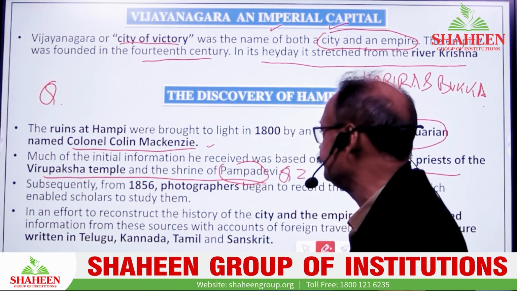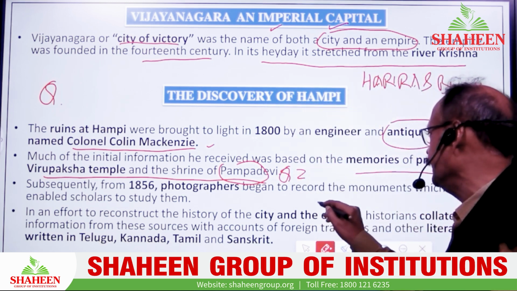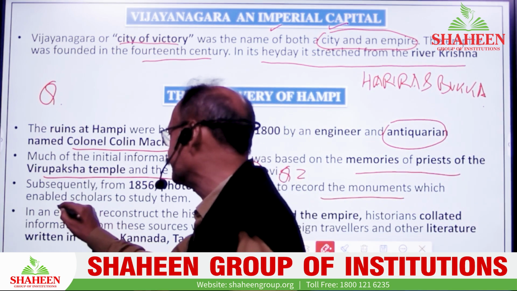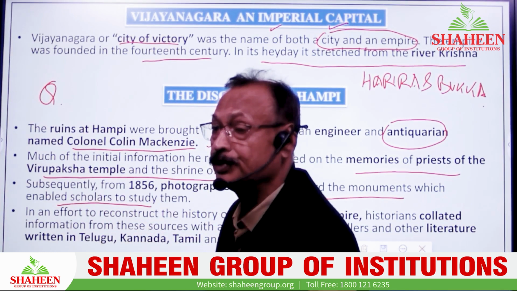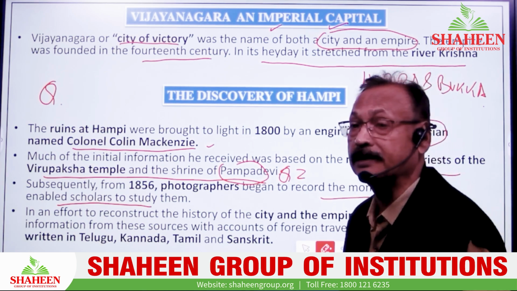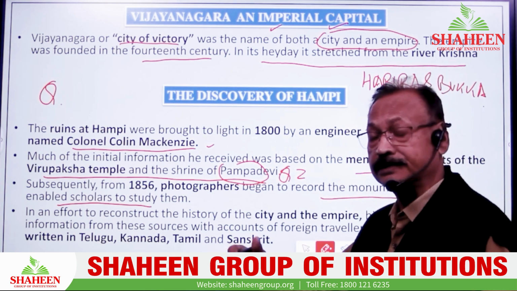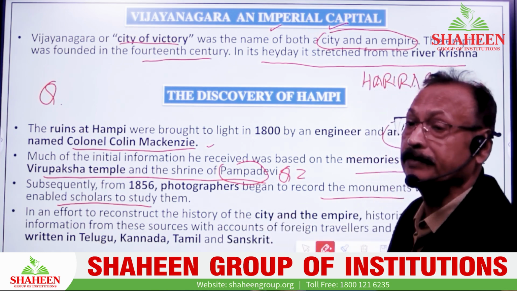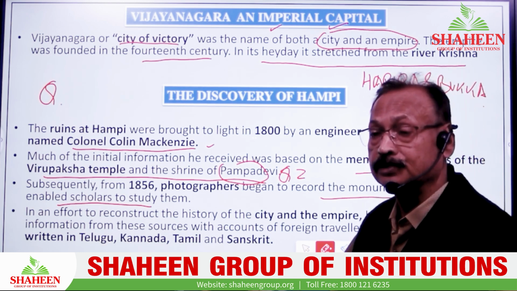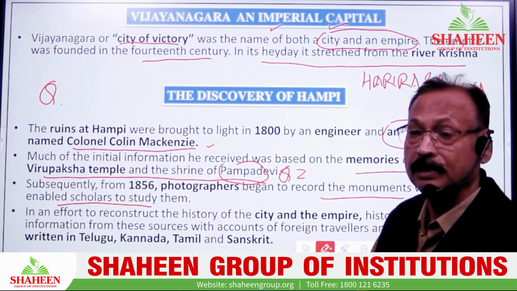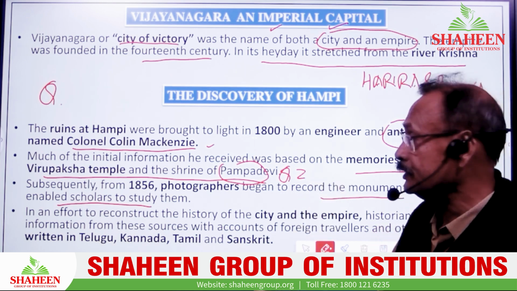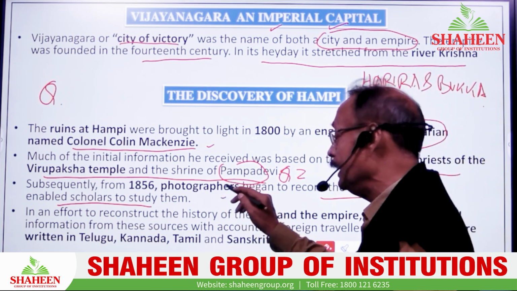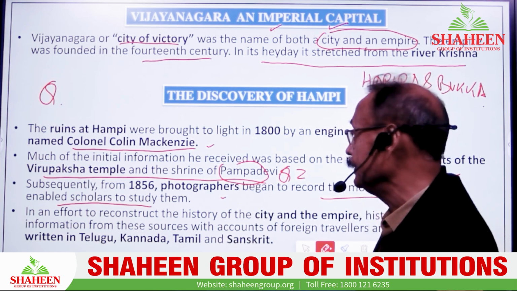Subsequently, in 1856, a photographer recorded the monuments, which enabled scholars to study them. So after 1856, especially the contribution of Mackenzie was fantabulous in this part. He gave a lot of photographs, a lot of images. Then the narrative told by Pampa Devi was also gathered together, which helped to know the reality, factual basis and legitimacy of the discovery of this site. That is the important thing. Subsequently, in 1850, the photographers began to document it, and their contribution was undoubtedly fantabulous.